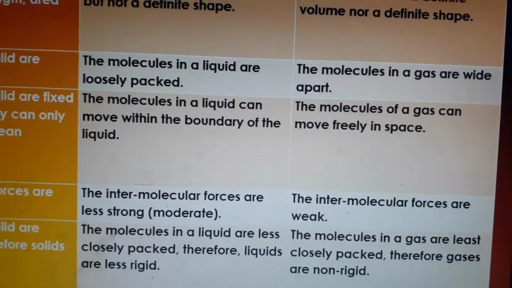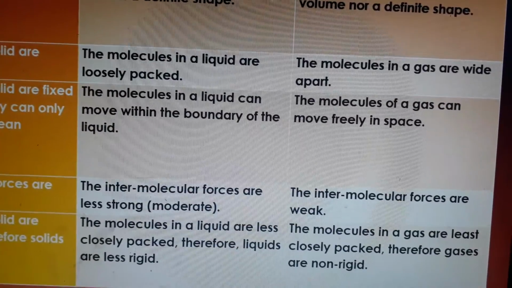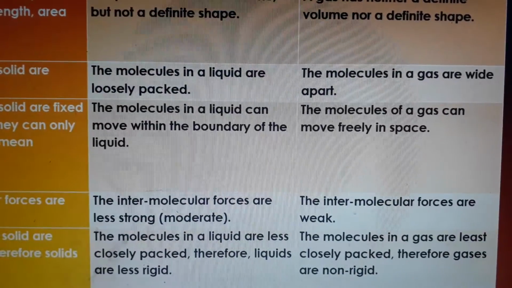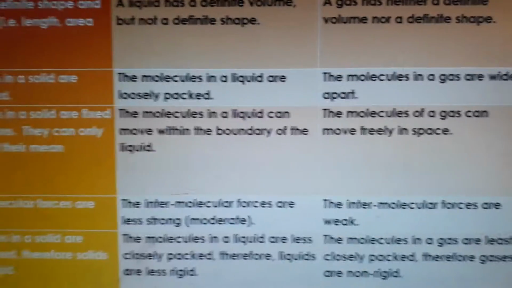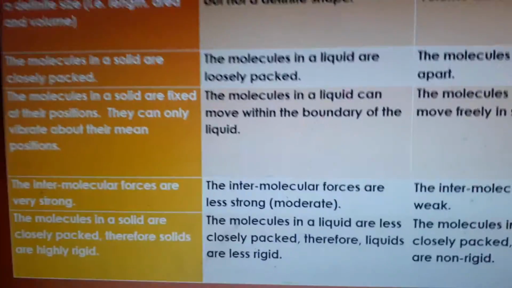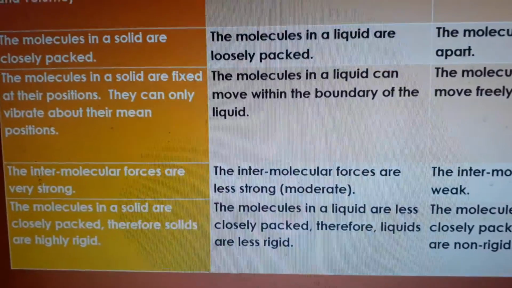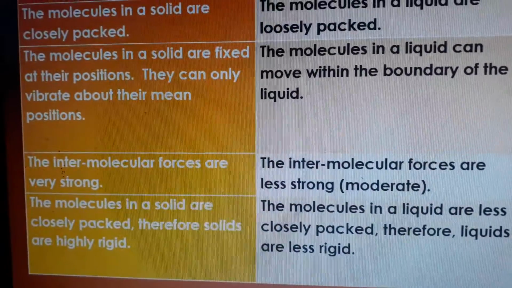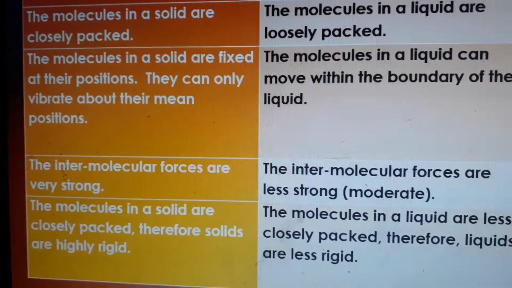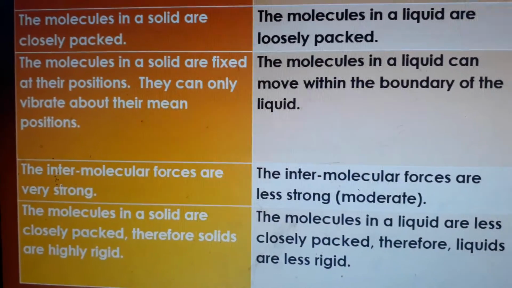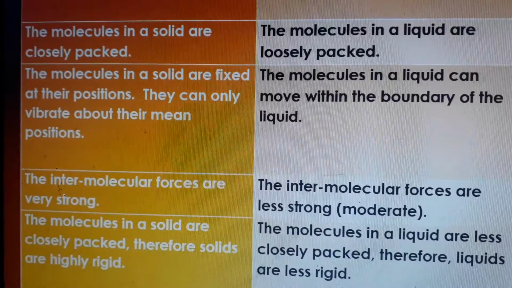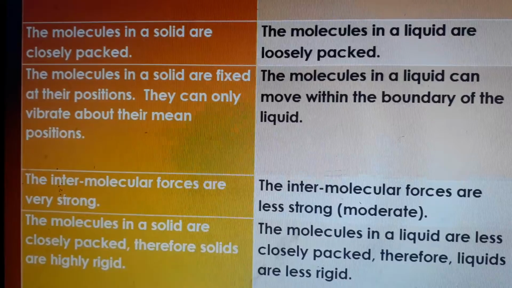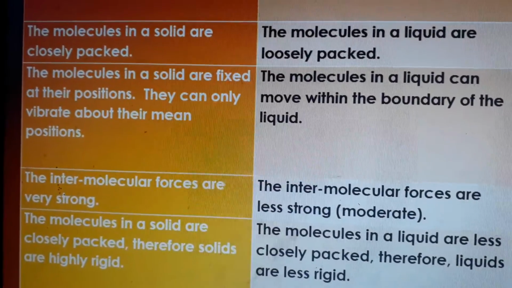The molecules of gas can move freely in space, but gas molecules take up any amount of space that is available. They can go anywhere. They are completely free. So this is the difference between solid, liquid and gases in terms of the movement. Then next is intermolecular forces. You know that there are forces in between the molecules. So in case of solid, there is a strong force which holds them together. So the molecules of a solid are very close together, isn't it? They have a very strong bonding. They have a good molecular force which keeps them together.